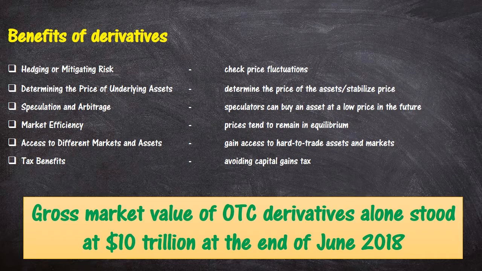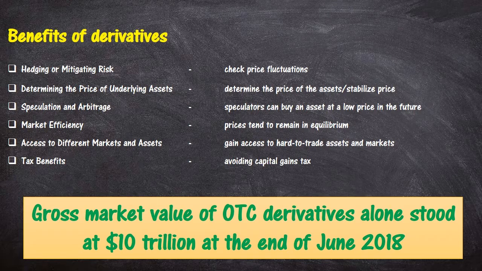There are tax benefits also. There are derivatives like equity swaps where an investor can get steady payments based on the London Interbank Offered Rate, LIBOR, while avoiding capital gains tax. Derivatives are an important part of the global financial markets.